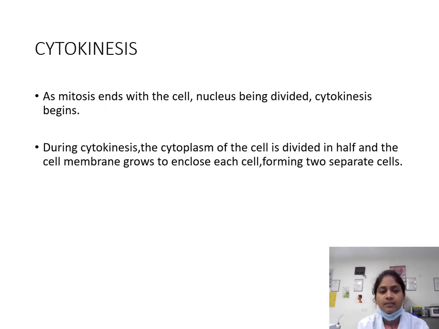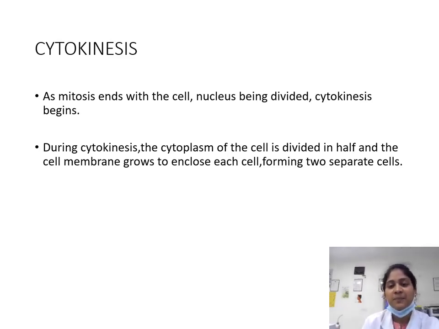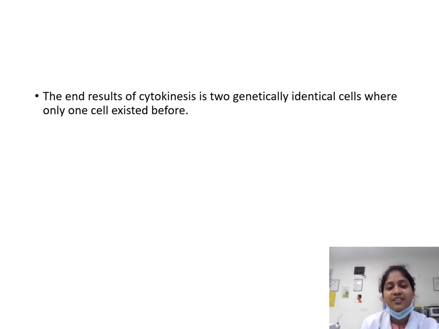Next, cytokinesis. First, mitosis ends with the cell nucleus being divided. Cytokinesis begins. During cytokinesis, the cytoplasm of the cell is divided in half and the cell membrane grows to enclose each cell, forming two separate cells. The end result of cytokinesis is two genetically identical cells where only one cell existed before.